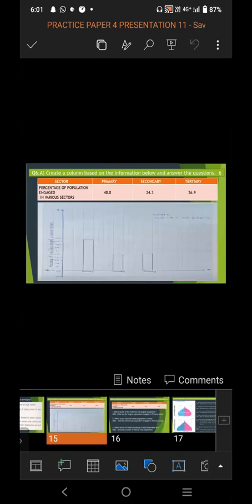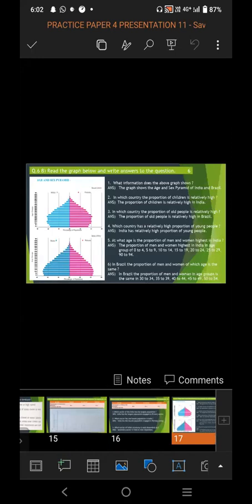In question number 6a, for 3 marks, a graph is asked. You have to draw the graph for the 3 marks, and for the other 3 marks, questions and answers are asked on the graph. And in question number 6b, a graph is given and 6 questions are asked on that graph, and all the 6 questions you have to attempt. So from both of them, you have to do any one, question number 6a or question number 6b.